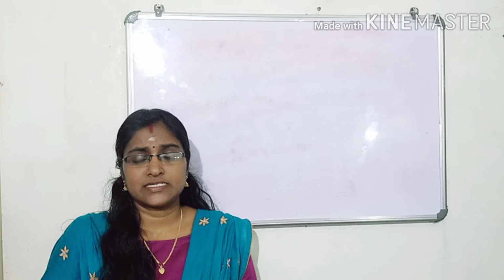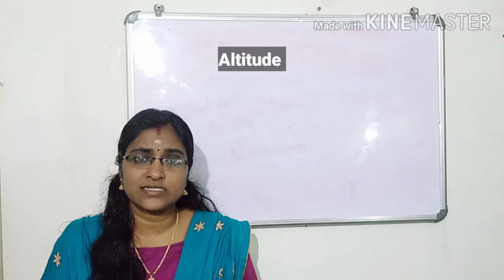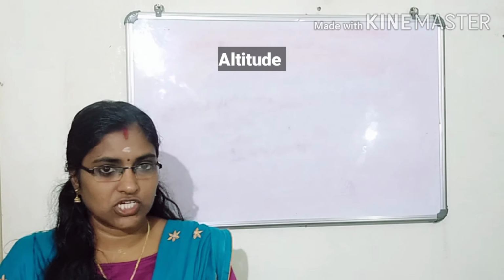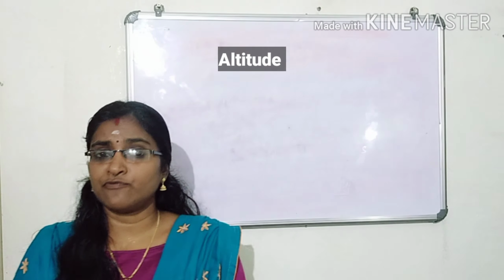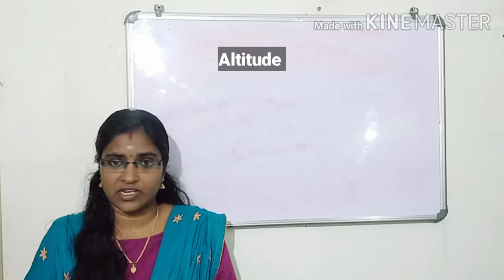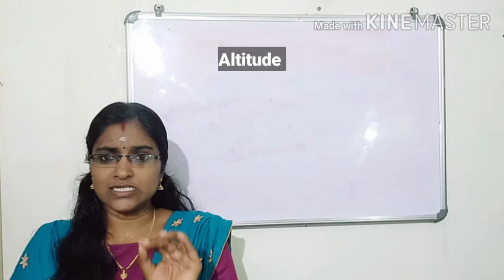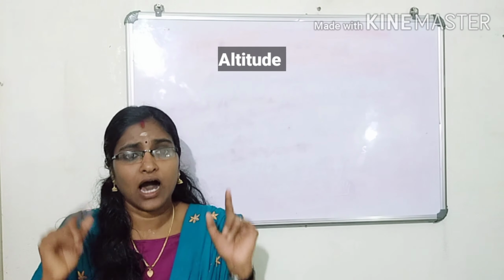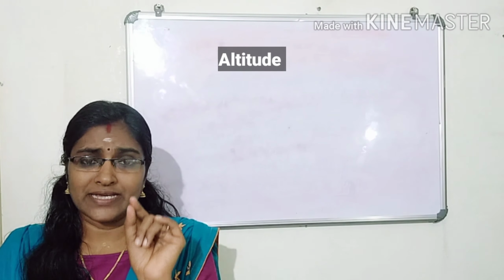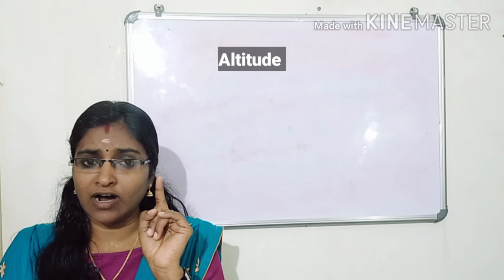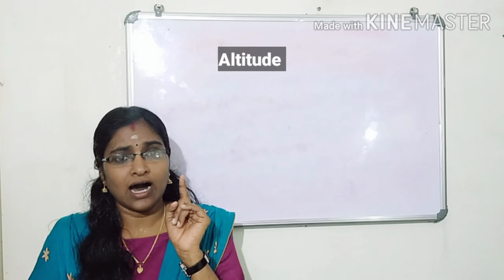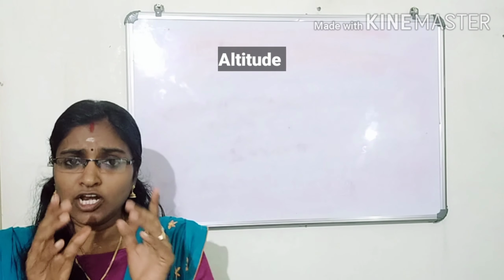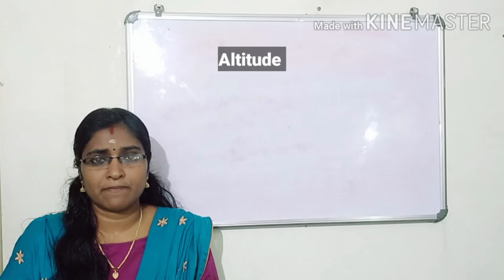Our next topic is how altitude influences the temperature variation. Listen. Two places on the same latitude, one at sea level and the other at a height, will not experience the same temperature.